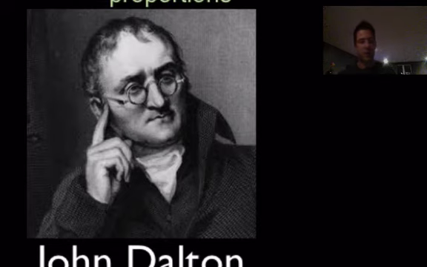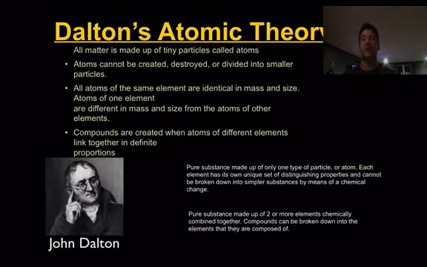So I talked a little bit about Dalton's atomic theory. Basically he had 4 points. He said that all matter is made of tiny particles called atoms. Then he also said that atoms cannot be created, destroyed, or divided into smaller particles. So basically we just rearrange. Then the third point was that all atoms of the same element are identical in mass and size. Atoms of one element are different in mass and size from the atoms of other elements.